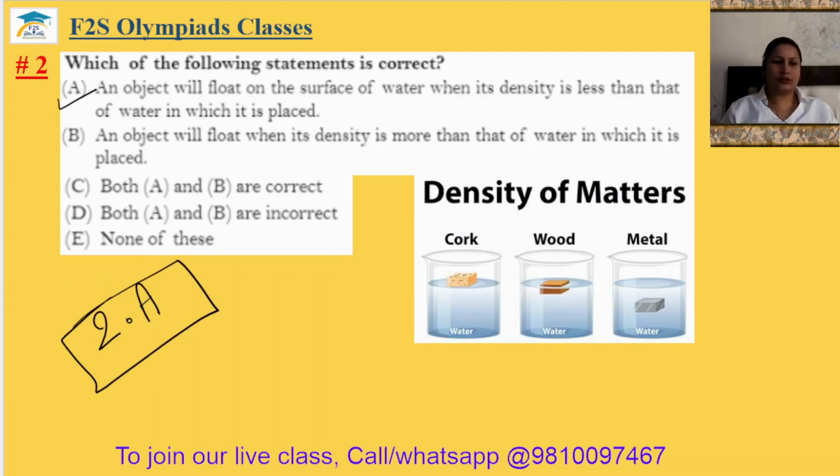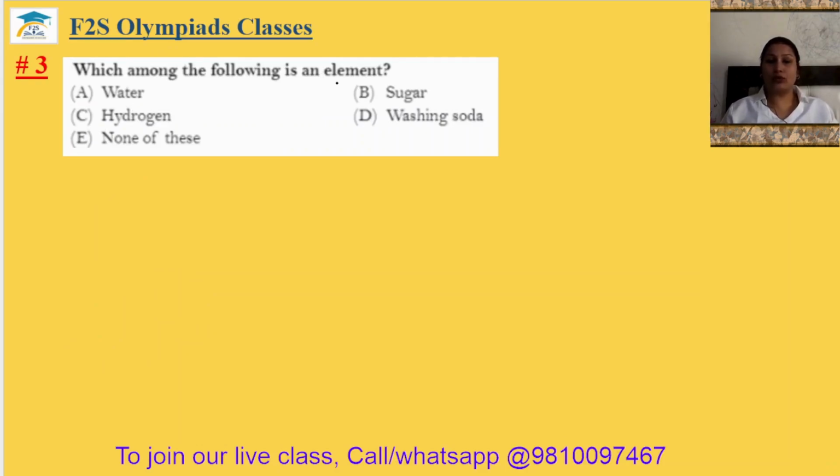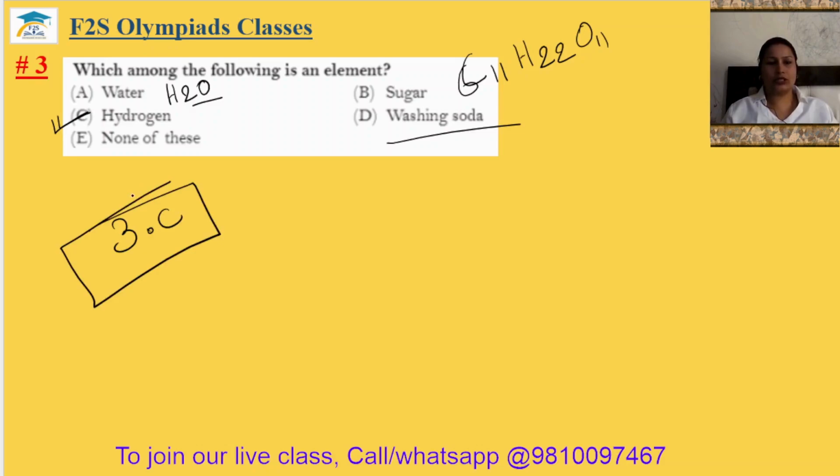Question number 3. Which among the following is an element? Water. Water's formula is H2O. It is a compound. Sugar is C12H22O11. This is also a compound. Washing soda is also a compound. It is sodium carbonate. Hydrogen is the element. The third answer will be option C.